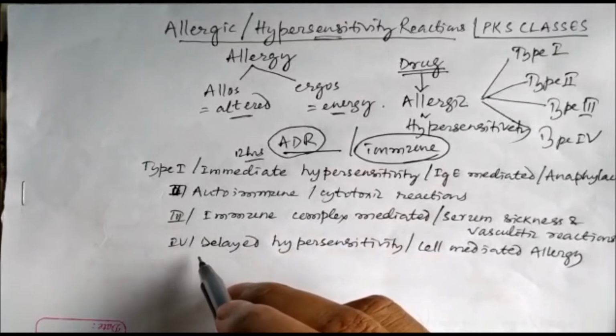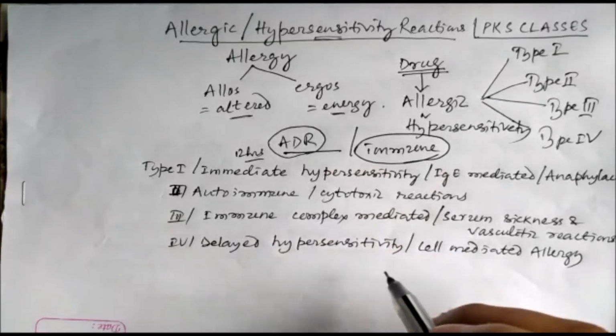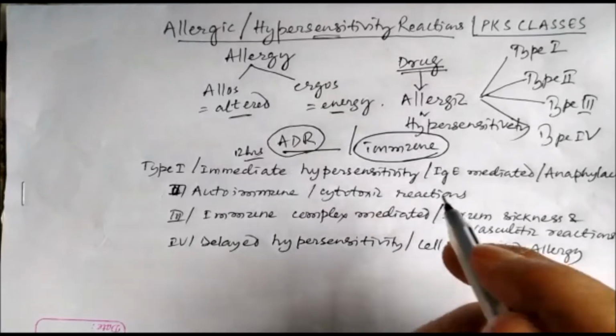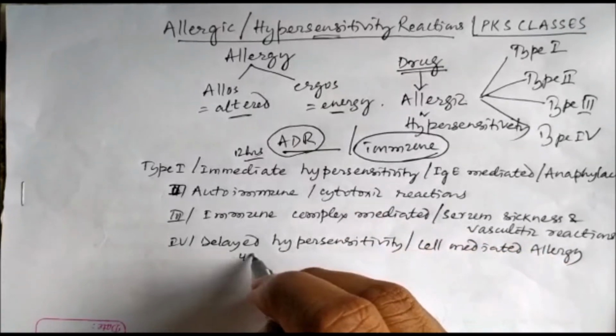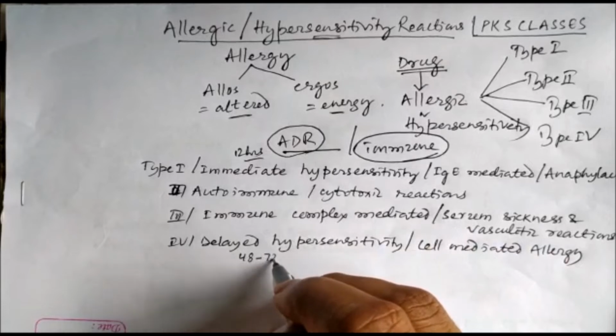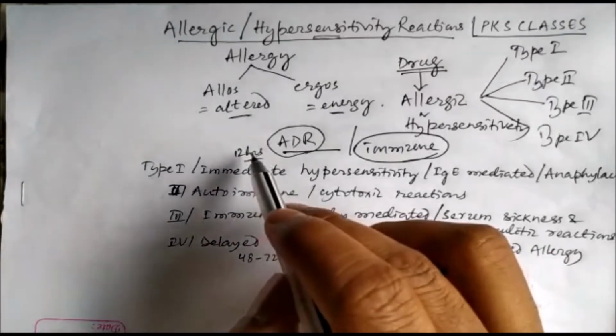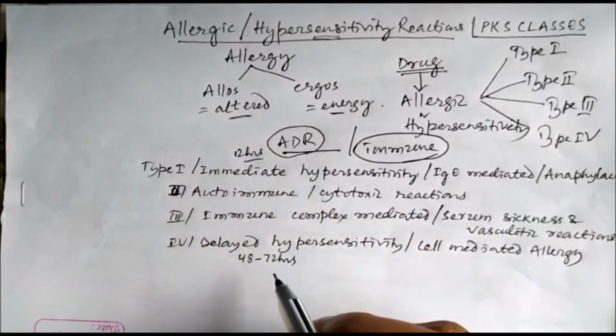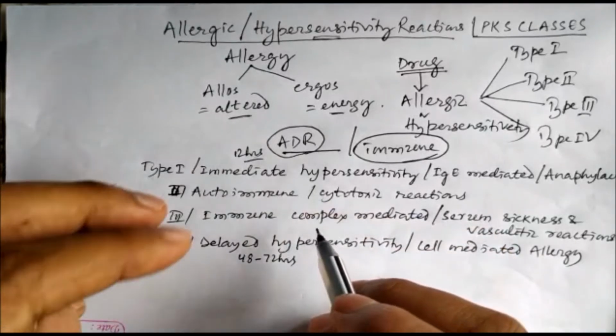And finally we have the type 4 allergic reactions or delayed hypersensitivity reactions. These are cell mediated allergy and delayed because it occurs after 48 to 72 hours. So type 1 is immediate, within 12 hours, and type 4 is delayed, after 48 to 72 hours.